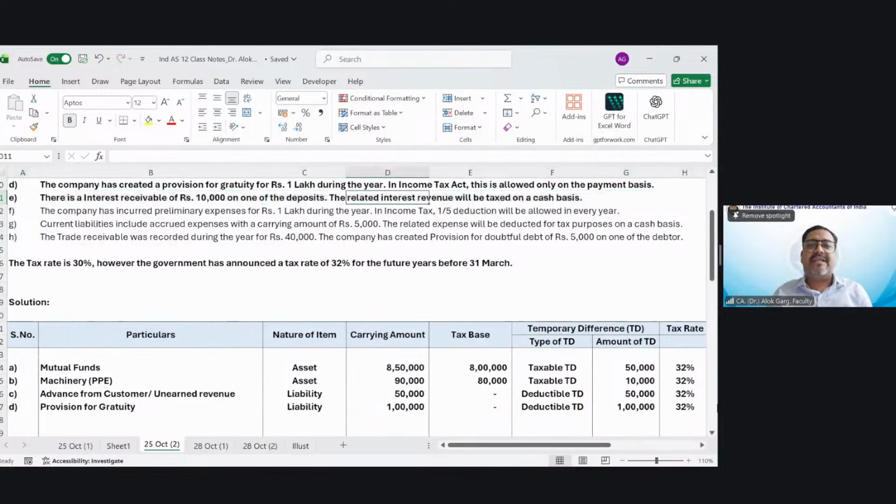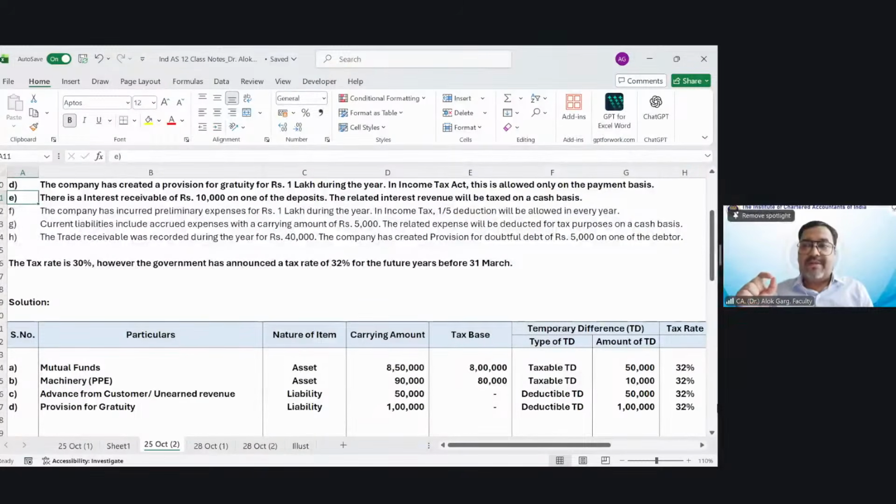There is an interest receivable of 10,000 on one of the deposits. The related interest revenue will be taxed on a cash basis. So in one of the deposits, there is an interest receivable. What accounting entry has been passed? The accounting entry passed is